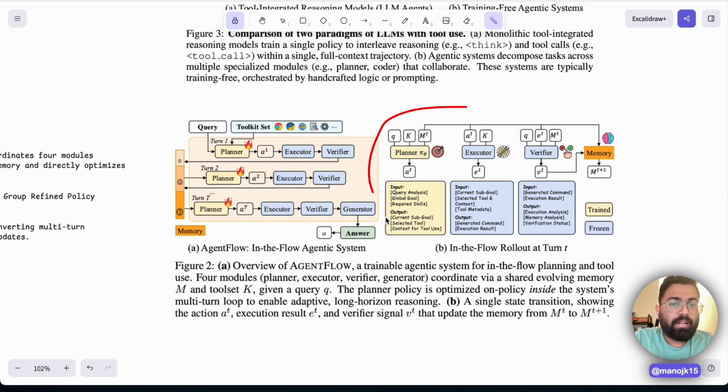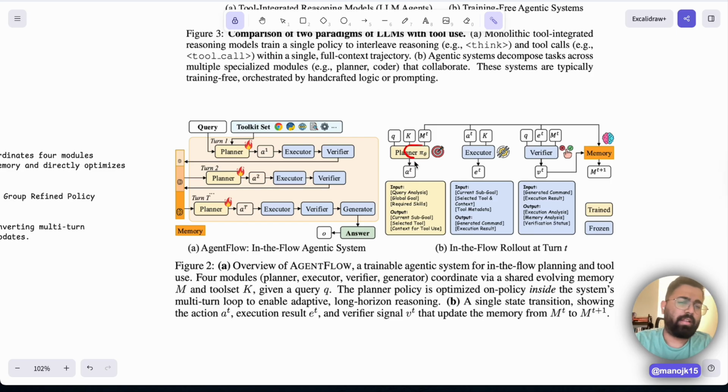So now on the right side, what they're talking about is, as we spoke about before, we are only going to train the planner module and not the executor and verifier modules. Why? We are enhancing the brain, not the executor and the verifier. So the planner takes the query, K is the toolkit set, what are the tools available, and M0 is the current state of the memory. When you start, it will be empty.